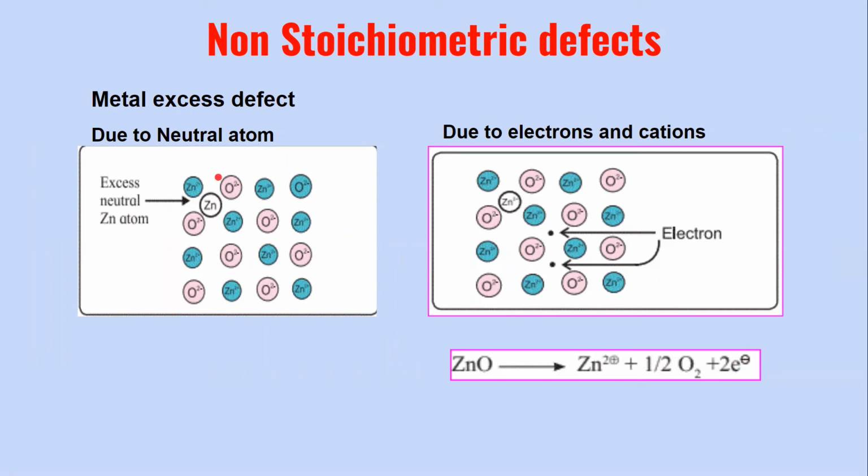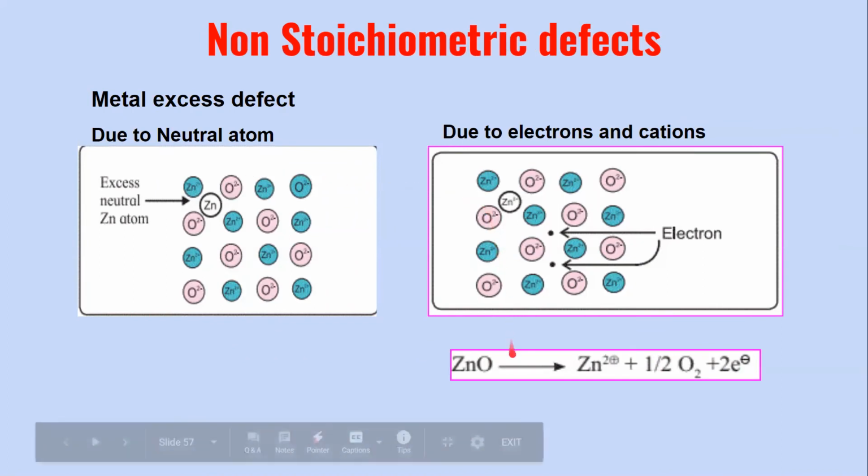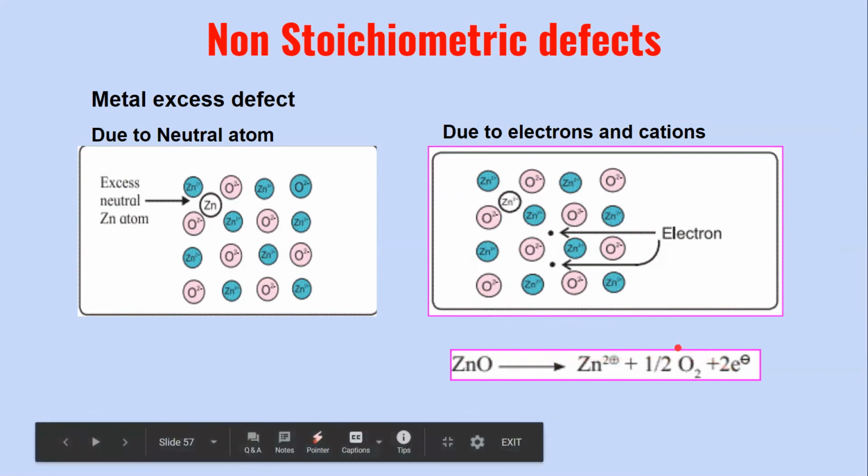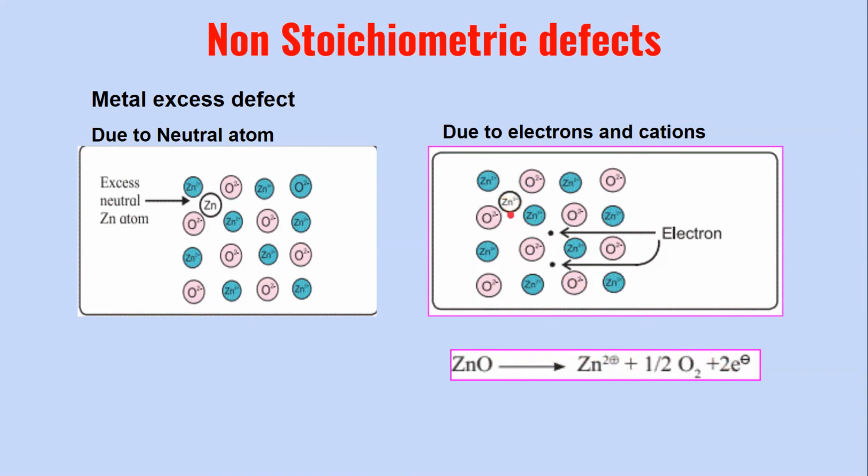Whereas in the second case, you can see that the zinc oxide which is present can undergo decomposition to form Zn+2 ions, and electrons are released here. This Zn+2 ion can occupy the interstitial space, and the electrons also occupy the interstitial spaces between the other lattice points. The electrical neutrality is maintained since the zinc ion as well as the corresponding electrons that have been released are present within the same solid.